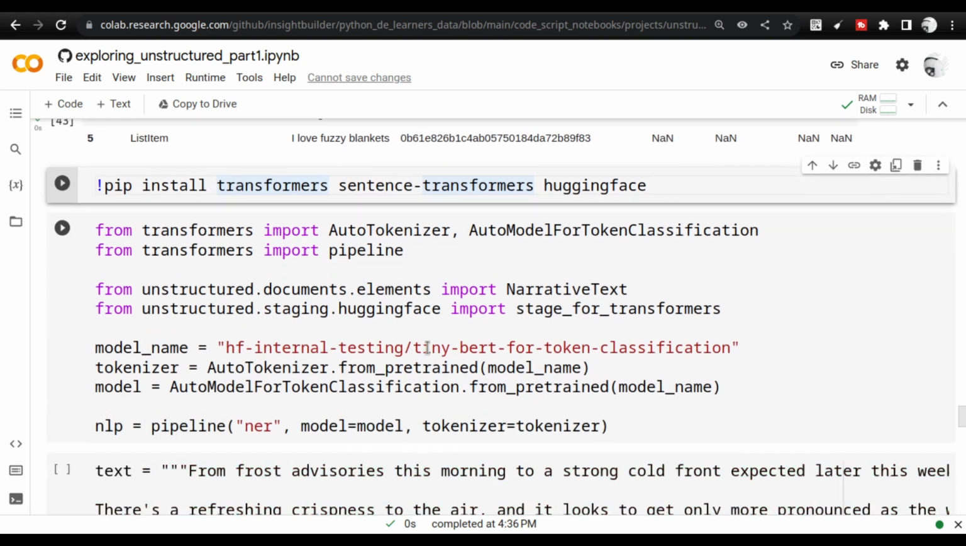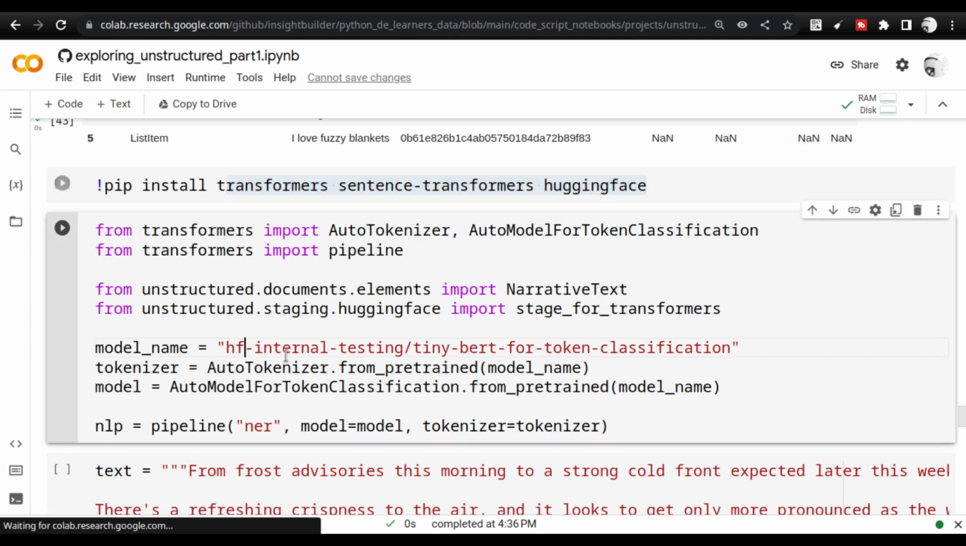The next step that you are going to use is going to involve transformers, sentence transformers, and HuggingFace models. For that, you need to install all these 3 libraries. Ensure that you install them, and then we are going to work with the HuggingFace internal testing TinyBird model. This model is used for tokenizing as well as model classification. We can get the entities from this model.